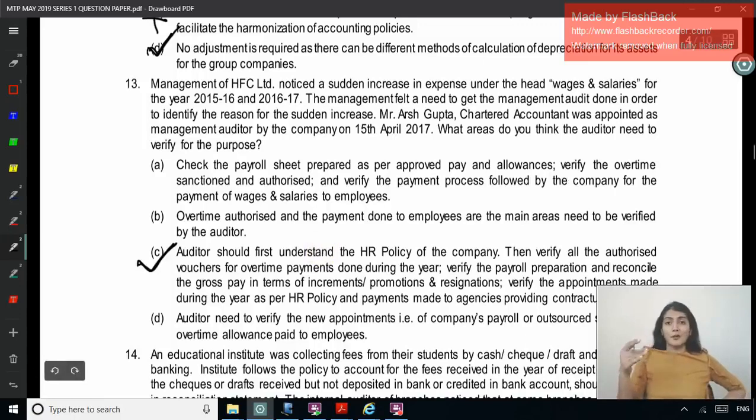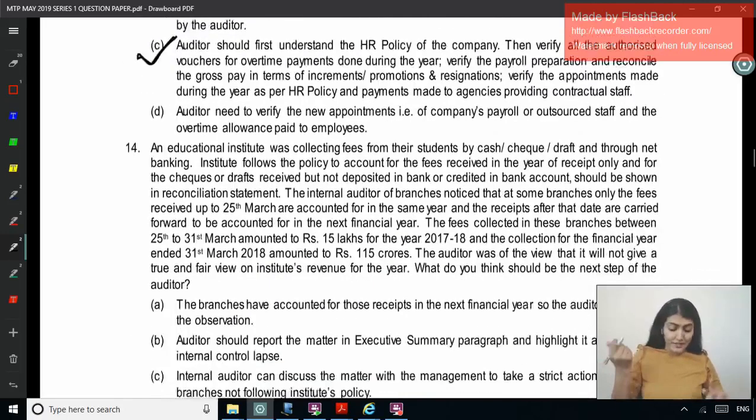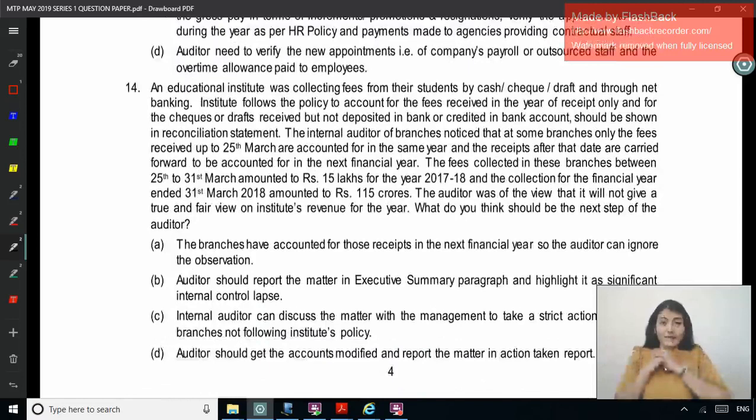You are a management auditor. See, A, B and D are talking about selective checking, which is not right. Right? So C is the correct option. Right. Next one. Yes, are you paying attention? Okay, you're revising it again if you've already seen these MCQs.